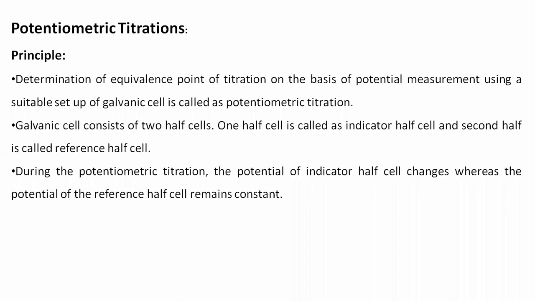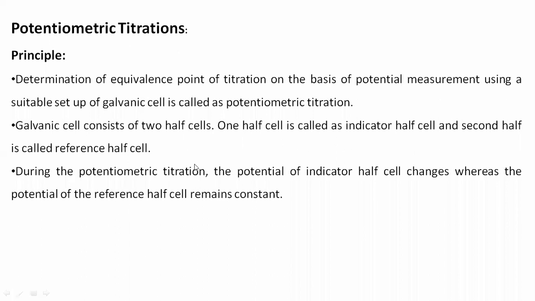Now the galvanic cell consists of two half cells. One half cell is called the indicator half cell and the second half cell is called the reference half cell. One is the indicator because the ion activity will determine the potential on that electrode, that is the indicator electrode, and the other electrode with which we are comparing the potential of the indicator electrode is known as the reference electrode.